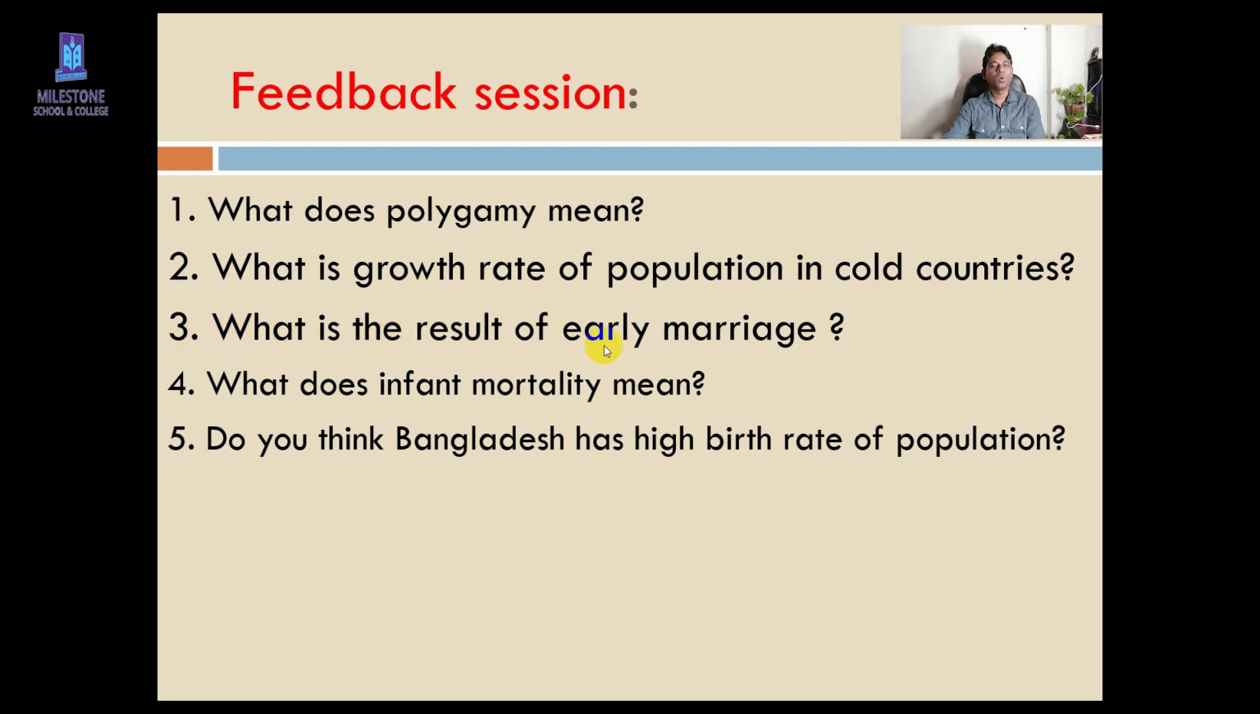Okay, now number 3. What is the result of early marriage? Can you say? Can you guess it? Oh, very good. You can say the answer. The result will be a high birth rate. Okay. Thank you very much. Now number 4. What does infant mortality mean? Infant mortality, I already discussed. You know the answer. Very good. Infant mortality means when a child dies at an early age, a very early age.